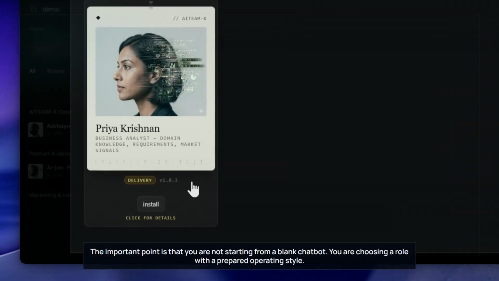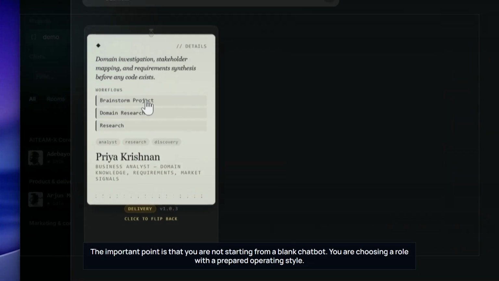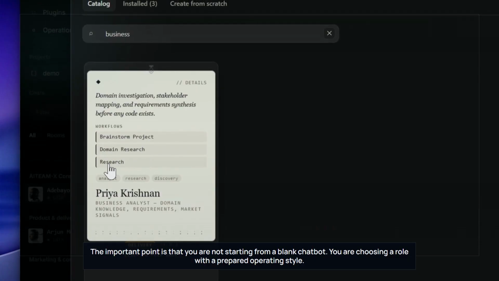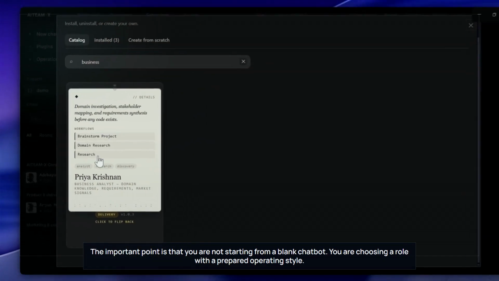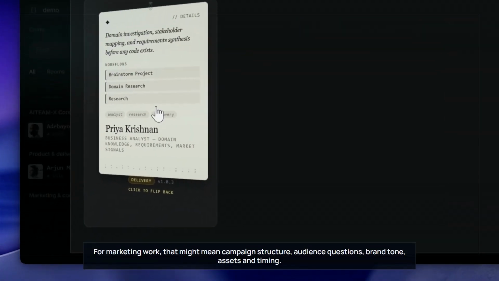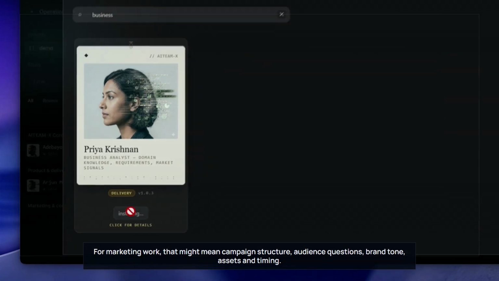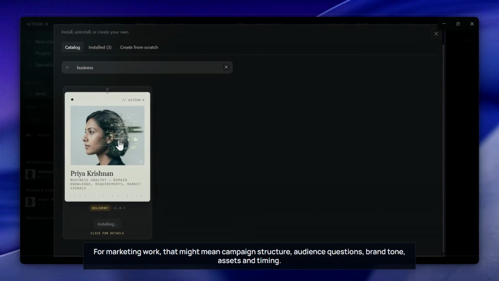The important point is that you are not starting from a blank chatbot. You are choosing a role with a prepared operating style. For marketing work, that might mean campaign structure, audience questions, brand tone, assets and timing.